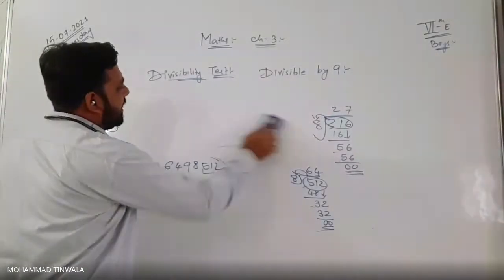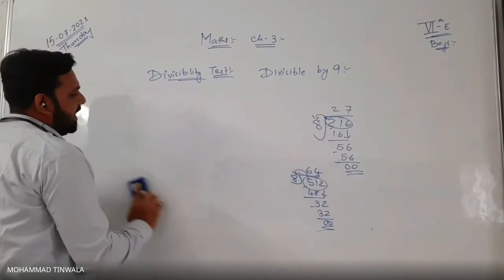Okay. So now how can we recognize whether a given number is divisible by 10 or not? Sir, if the last digit is 0, then we can understand that it is divisible by 10.